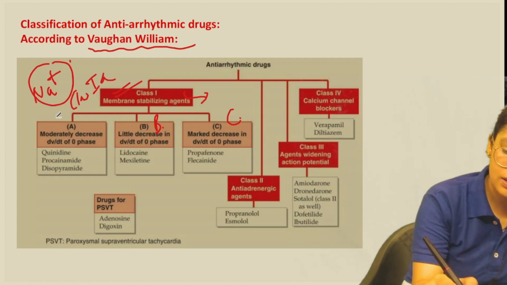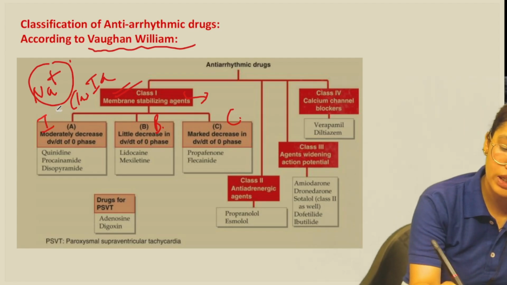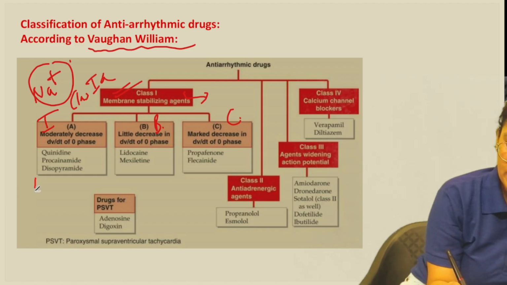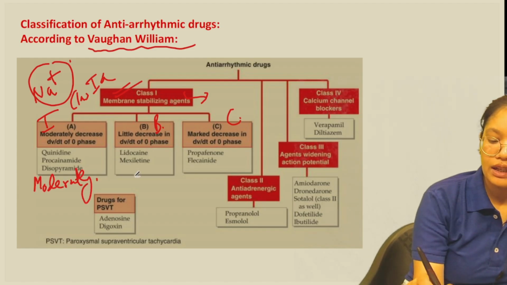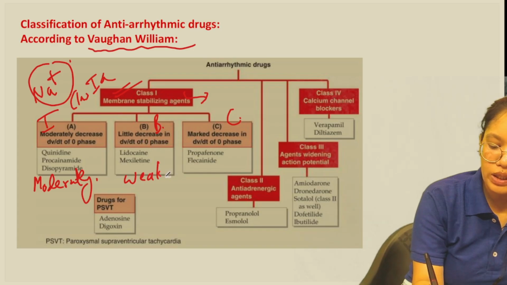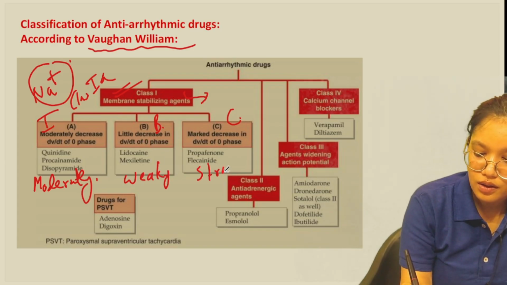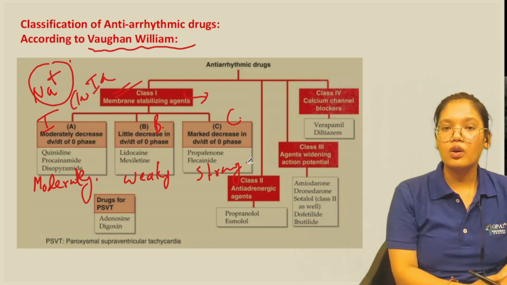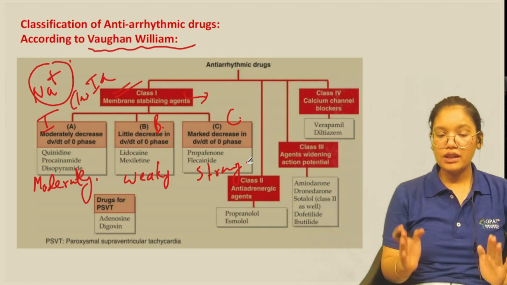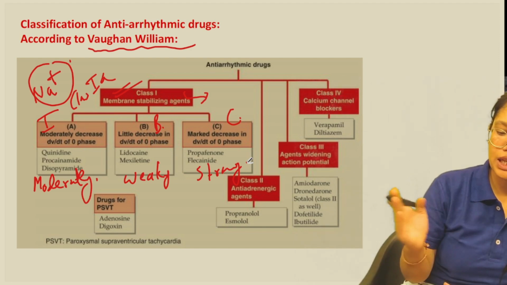Class 1A is moderately acting, class 1B is weakly acting, and class 1C is strongly acting. So based on their strength, they are divided into A, B, and C.